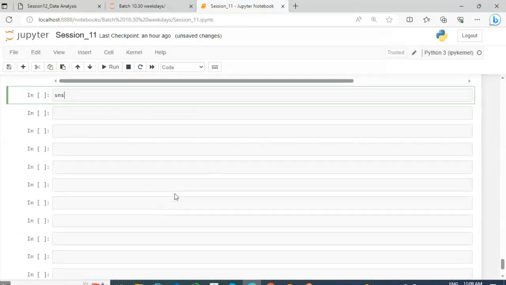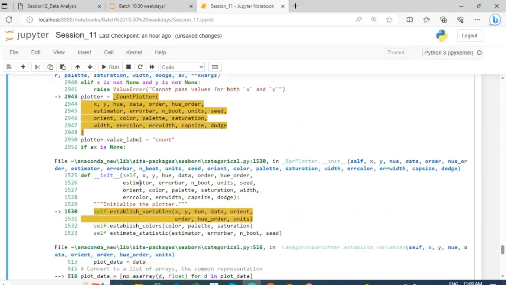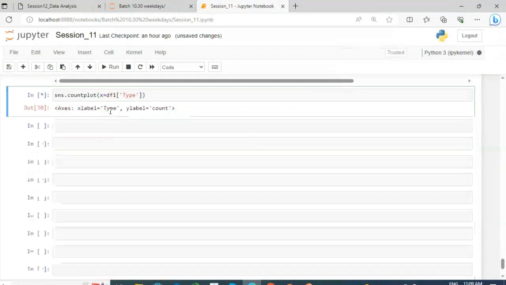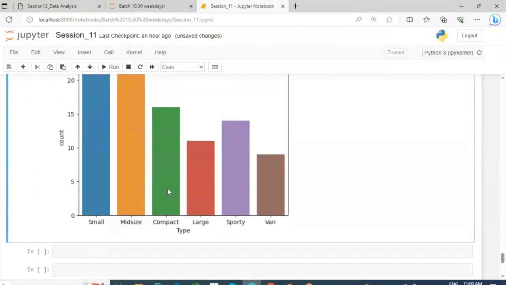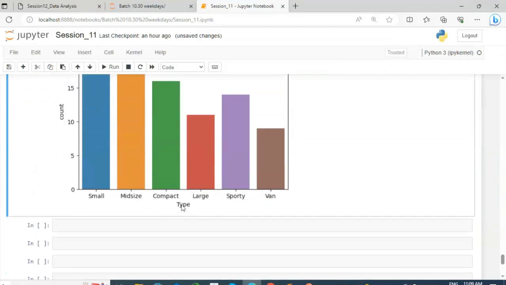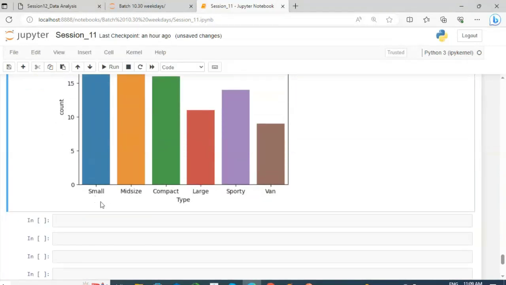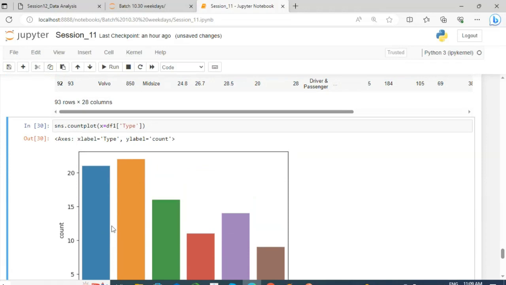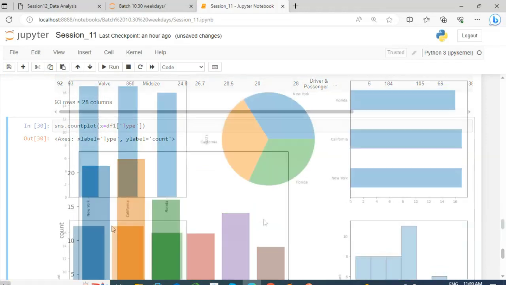So sns.countplot, df1 of type. Okay, I didn't give x here. So this data set is somewhat different and has more categories. Like in type of vehicle, we have 6 categories: small, mid-size, compact, large, sporty and van. And here is the count of this data. So in this way, we can create various graphs and consider it as a univariate analysis.